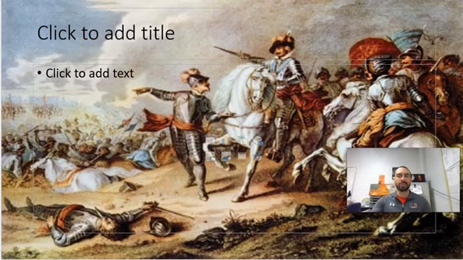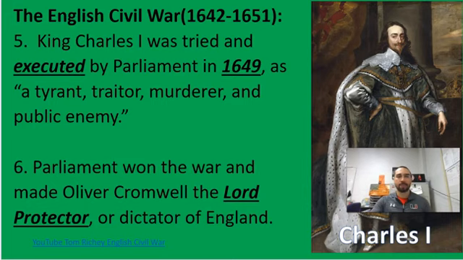And here's a painting from the time period during the English Civil War. King Charles I was tried and executed by Parliament in 1649 as a tyrant, traitor, murderer, and public enemy. Parliament won the war and made Oliver Cromwell the Lord Protector, or Dictator, of England.